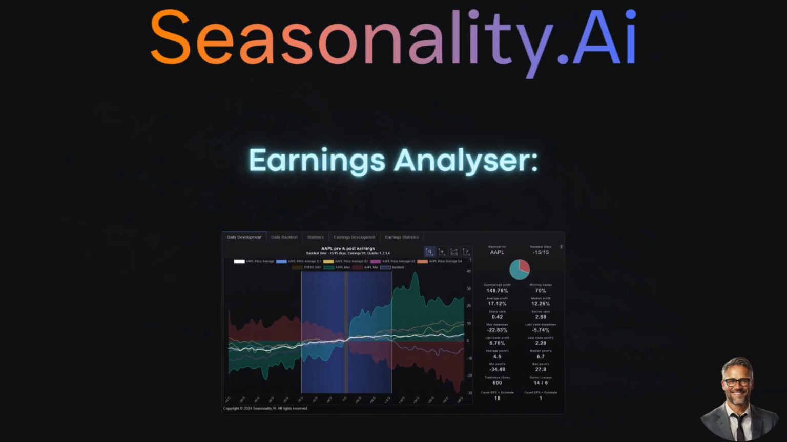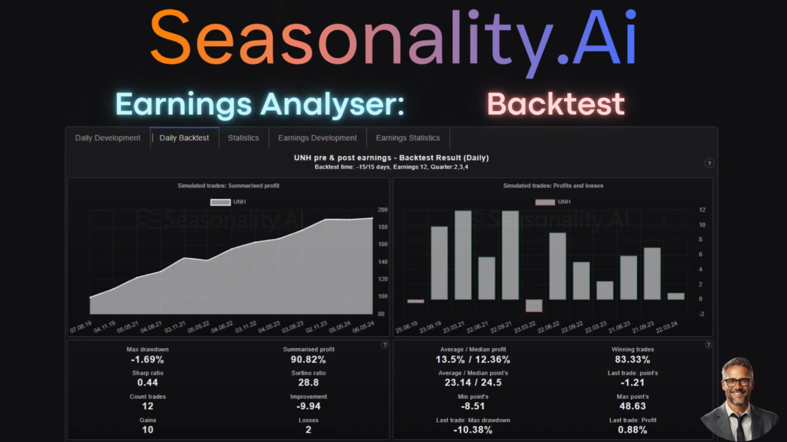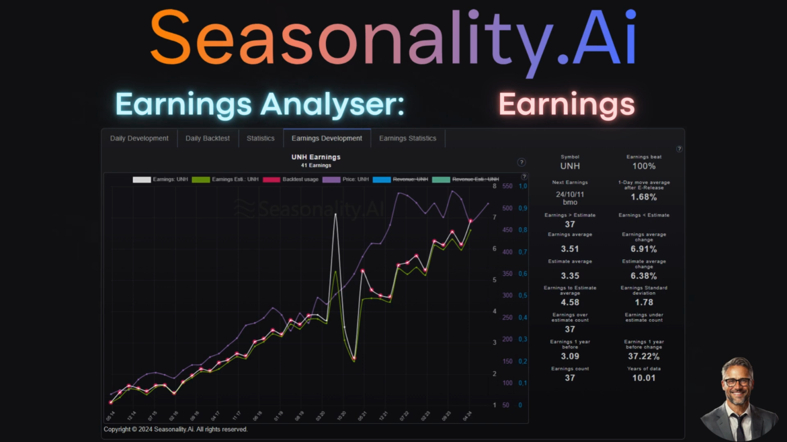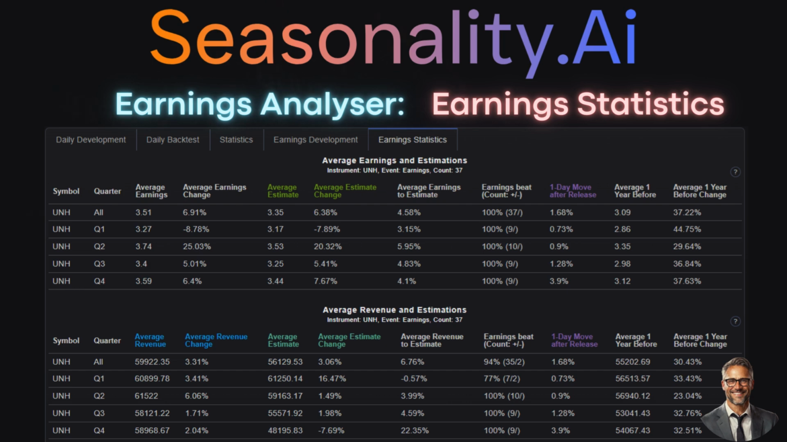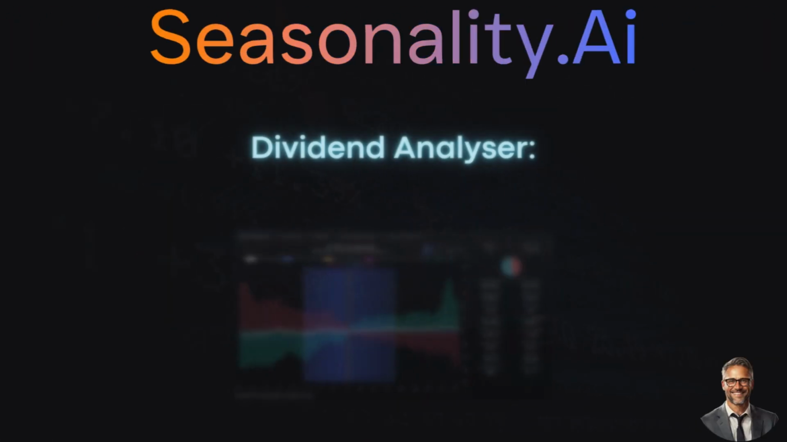Let's start with the Earnings Analyzer. With the Earnings Analyzer, you can analyze historical earnings data to analyze price patterns around earnings announcements. These insights can help you make informed decisions ahead of earnings reports and profit from likely market reactions. This is particularly interesting for traders who want to profit from the large price movements during the earnings season. And of course, there is also a screener for this area. The earnings screener helps you identify stocks that show repeating price movements before or after the earnings release.